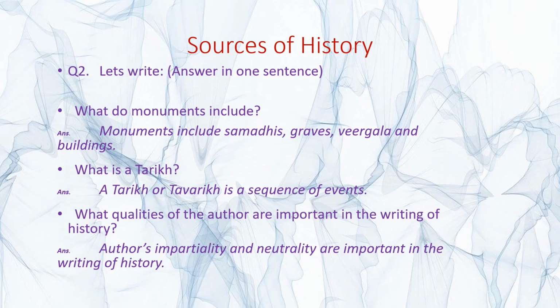So see the third one. What qualities of the author are important in the writing of history? Author's impartiality and neutrality are important in the writing of history. You will be given options like author's partiality and neutrality, so which is wrong. Again you are going to tick on the correct answer.